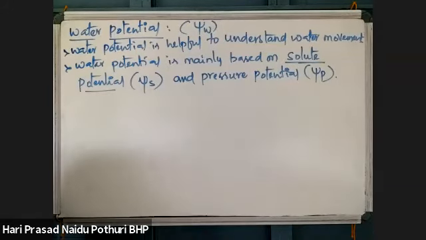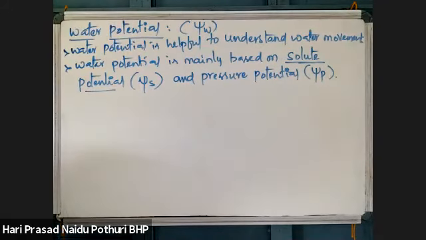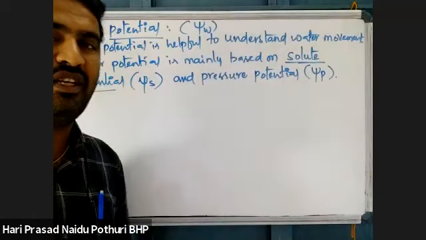Water potential is maintained by solute potential and pressure potential. These are two terms.